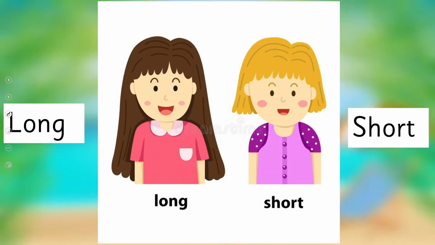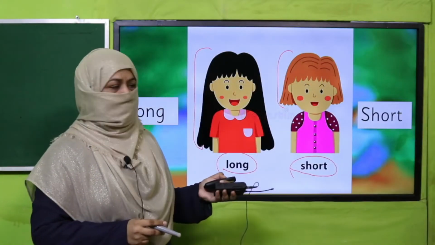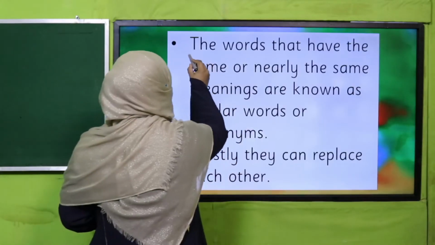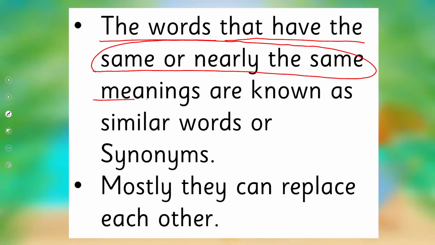The other example is long and short. She has long hair. She has short hair. Long and short, opposite in meaning. So the words that have the same or nearly the same meaning are known as similar words and also synonyms.